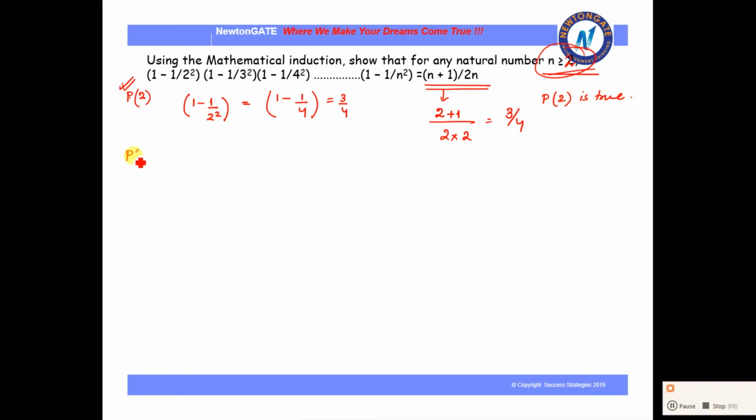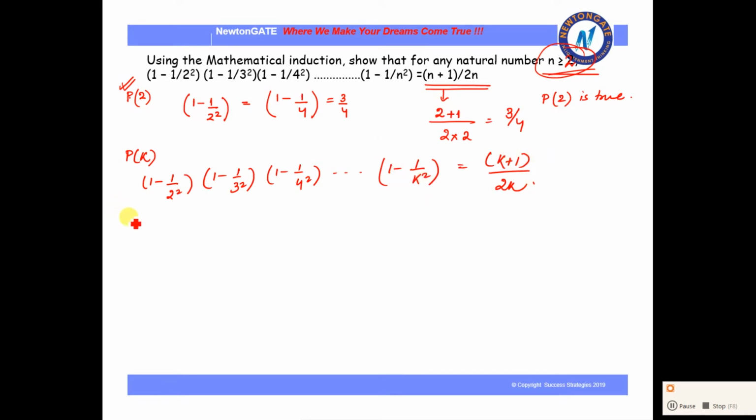The next step will be Pk. So if P2 is true, our hypothesis step is that Pk is also true. That means 1 minus 1 by 2 square, 1 minus 1 by 3 square, 1 minus 1 by 4 square, and so on up to 1 minus 1 by k square is equal to k plus 1 by 2k. We are supposing that this step is true. Now finally we will show that if this is true, then Pk plus 1 is also true.